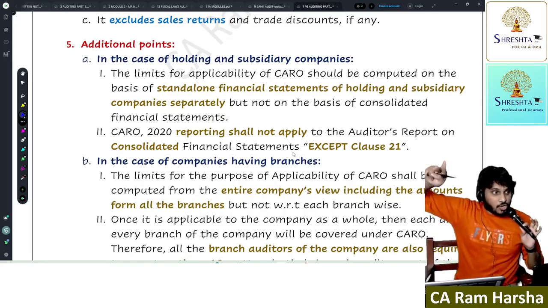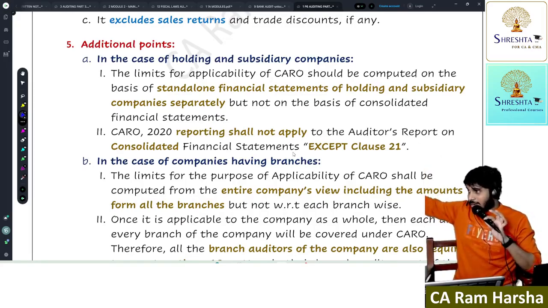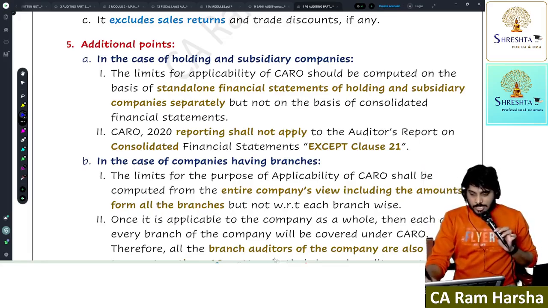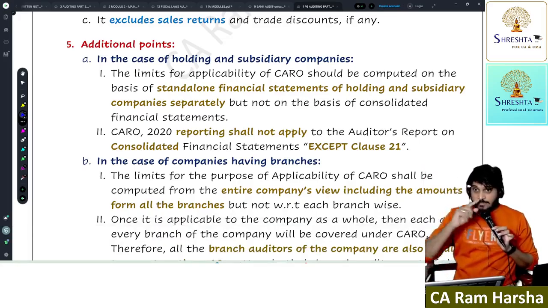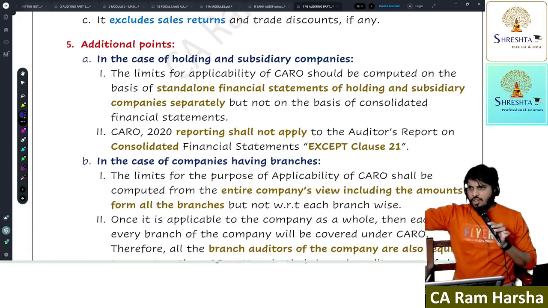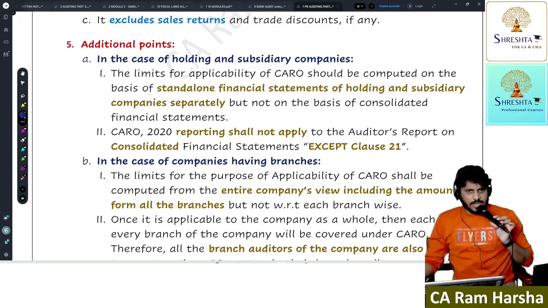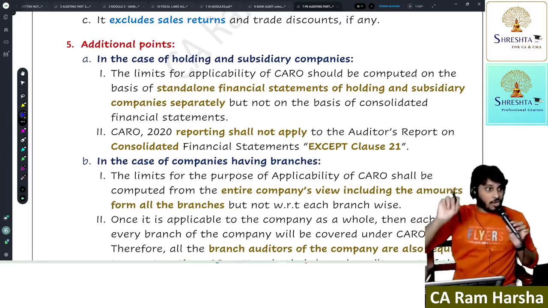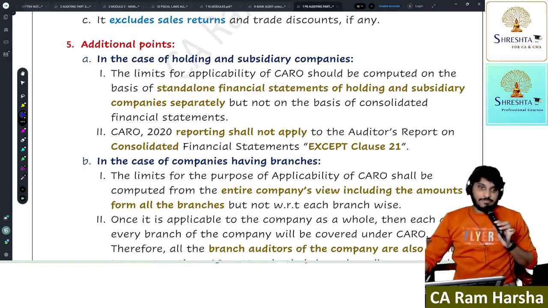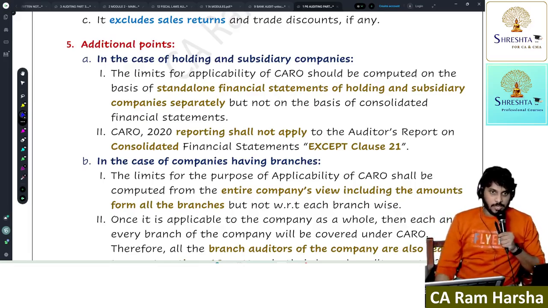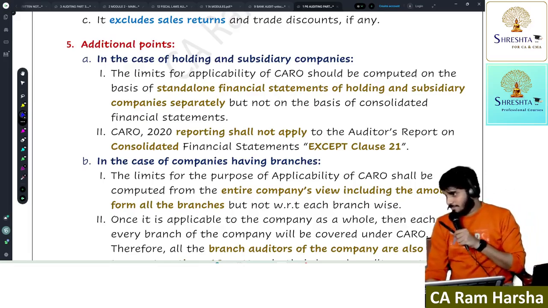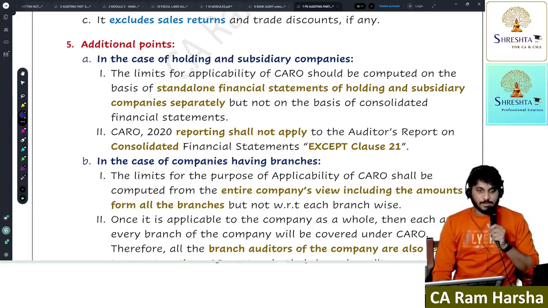Only the 21st clause of the Caro report will apply on consolidated financials. In the Tata Motors consolidated audit report, you will find only the 21st clause related reporting requirement. Actually, the Caro report will not apply on consolidated financials. Only the 21st clause will apply for an audit report given on consolidated financials. Understood or not? To this much extent, I don't think in exam they will be testing it. So that's about the applicability of Caro.